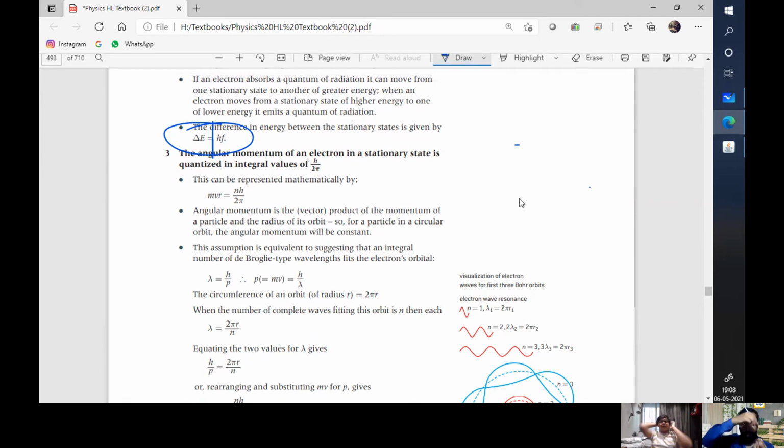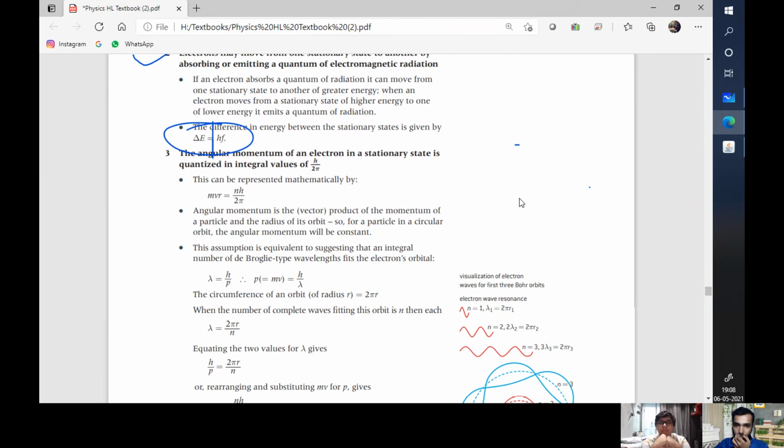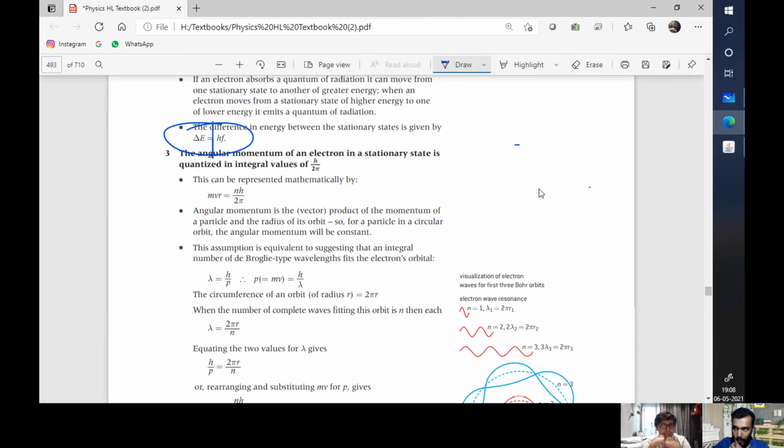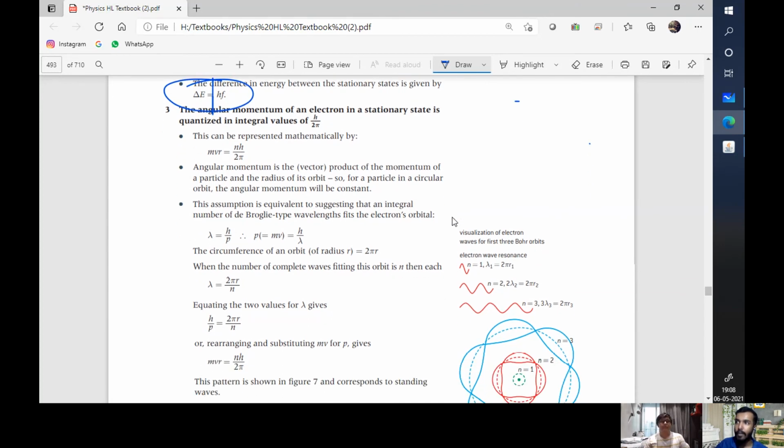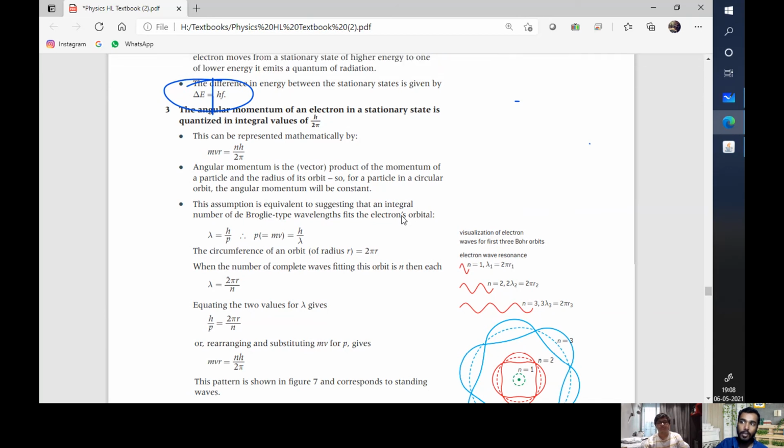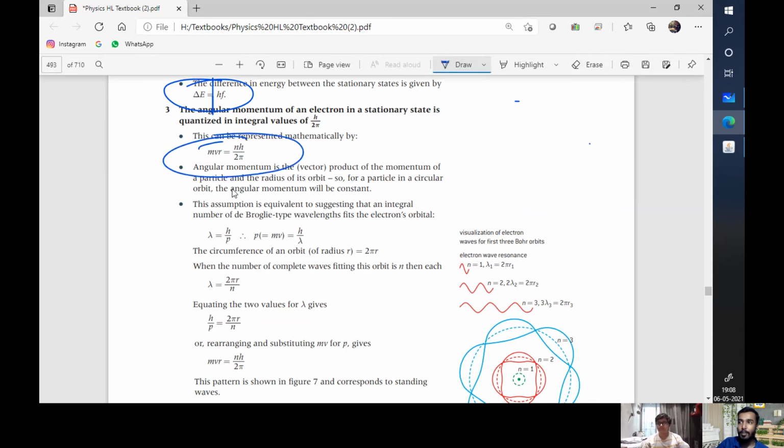So what is angular momentum? Is it talking about the spinning of the electron? Yes. So an electron spins and it has its own domain, and that domain becomes its electromagnetic field or magnetic field or whatever. So the angular momentum is calculating its spinning in a stationary state. When it's not moving and it's just spinning, what will be the angular momentum? Okay, got it. His assumption is based on the concept that the electron is stationary, so he applied that concept here. It's an integral multiple of h by 2 pi.